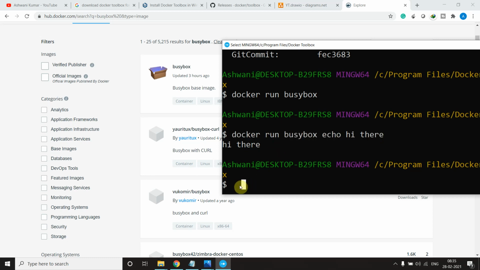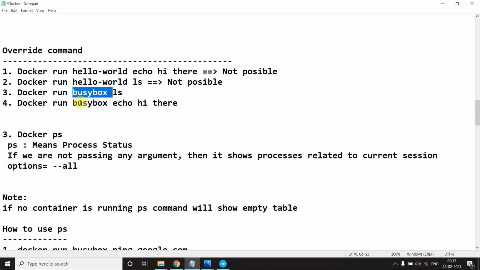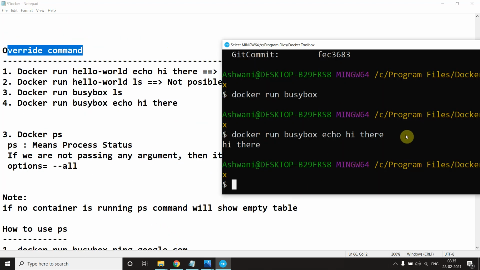And okay, if I show you what the override command is, this is when I just type echo here, it means you are overriding the run command.